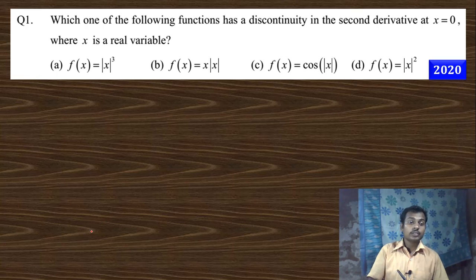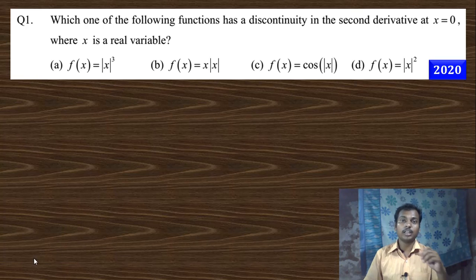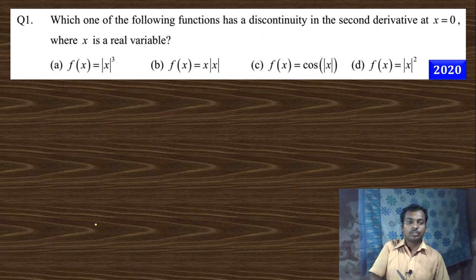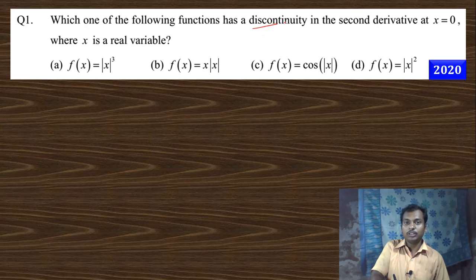Today we will discuss the questions on mathematical methods from the year 2020. First question on your screen: which one of the following functions has a discontinuity in the second derivative? Discontinuity in the second derivative, at x equal to 0, of the function, x is the variable.